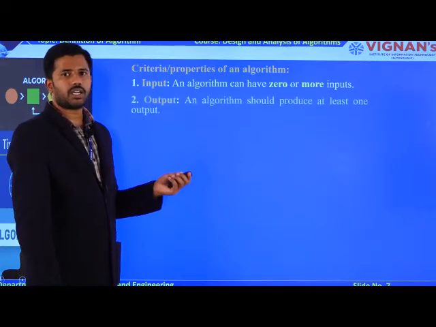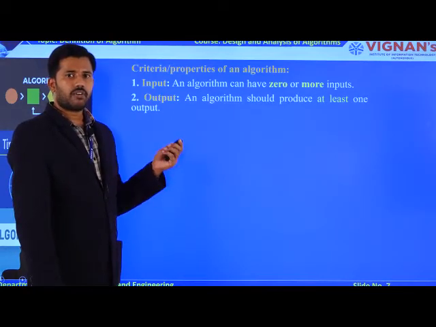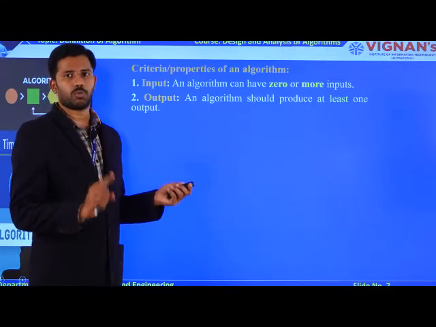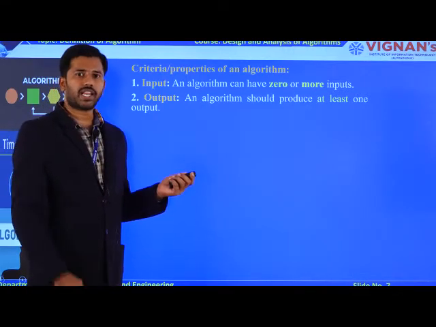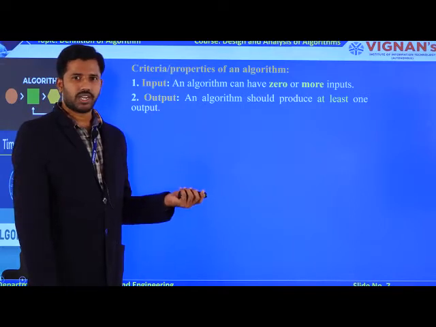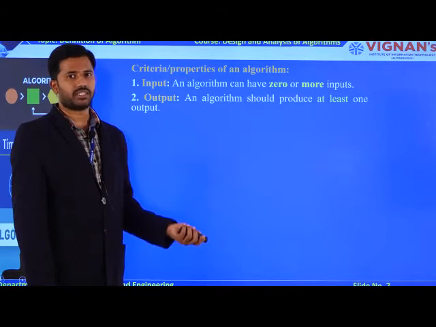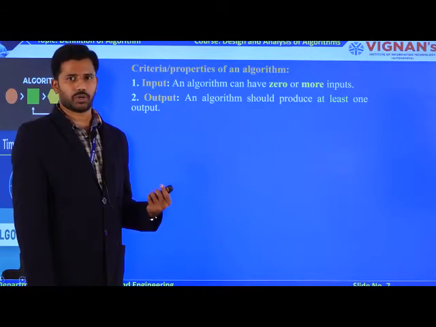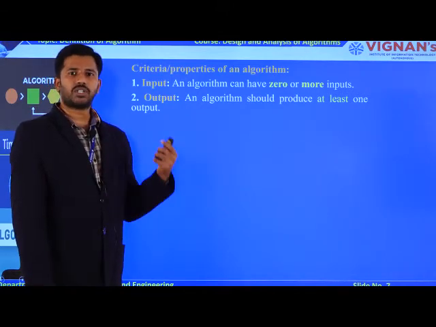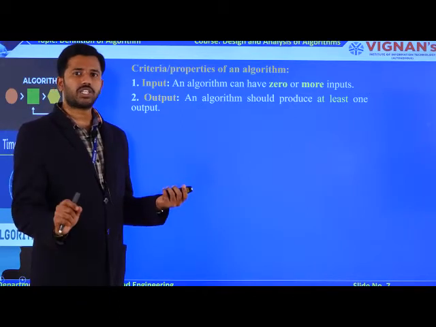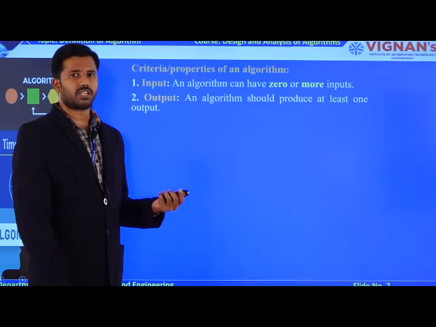Now coming to the second property, output. Every algorithm designed by you must produce a minimum of one output. That is the meaning of it. If your algorithm is not producing any output, definitely it contains some errors. If the algorithm has errors, ultimately it is not possible to get the output. So whatever algorithm is designed by you must produce a minimum of one output. Based on that output only, you can measure the performance of an algorithm.